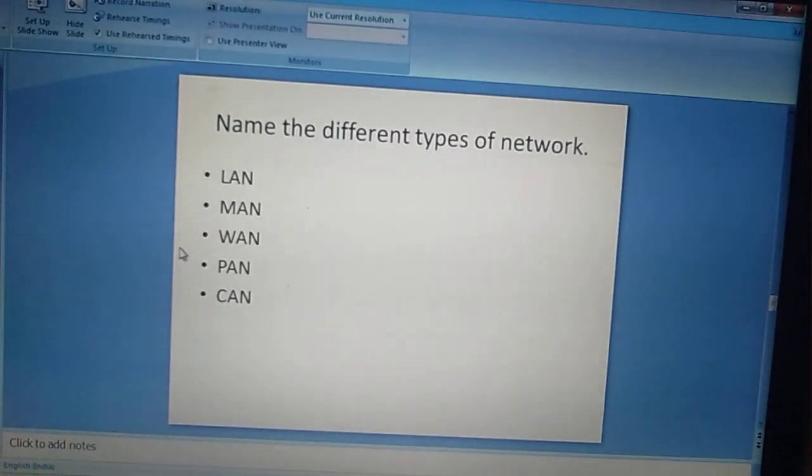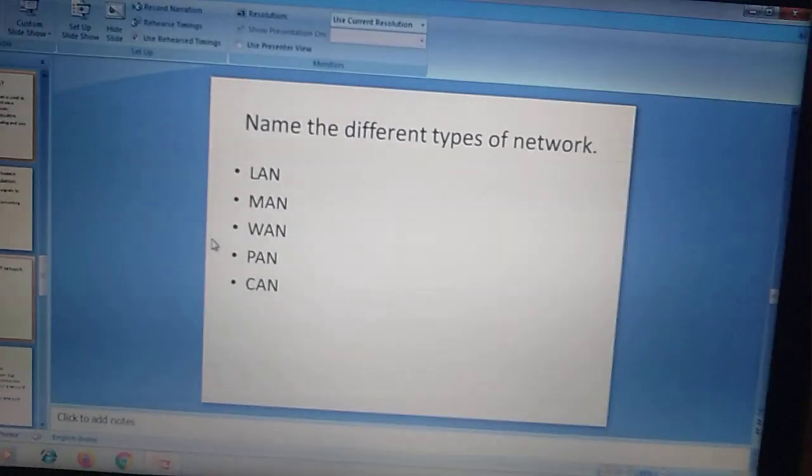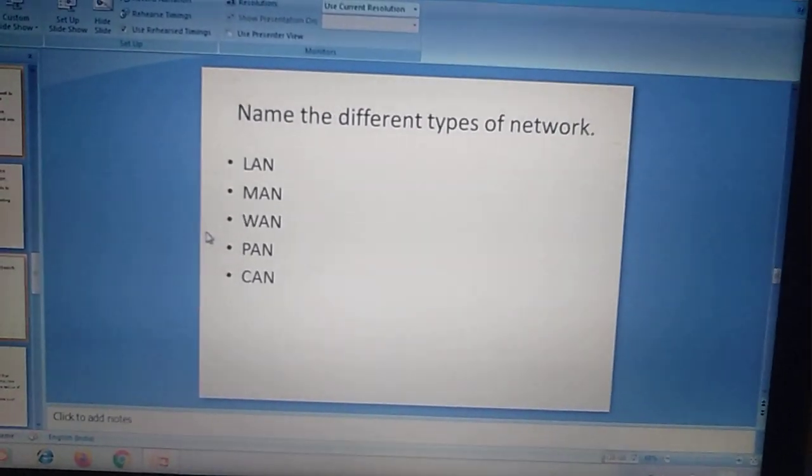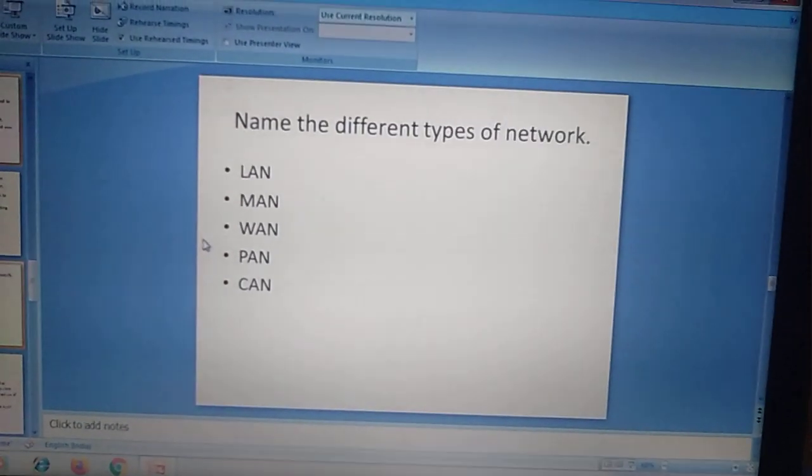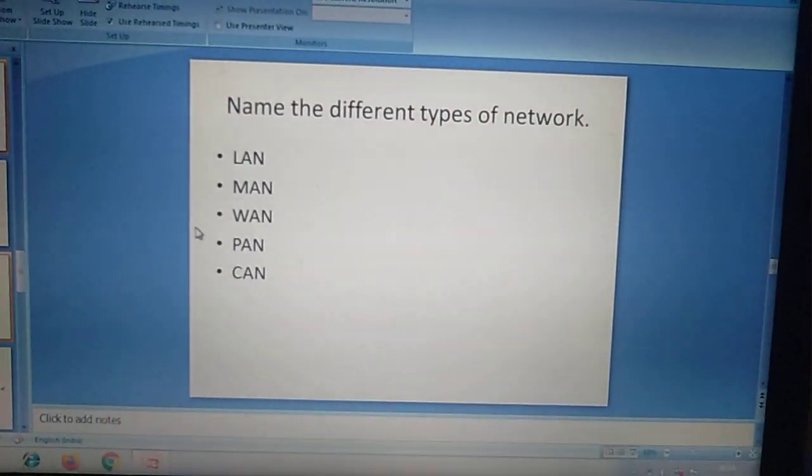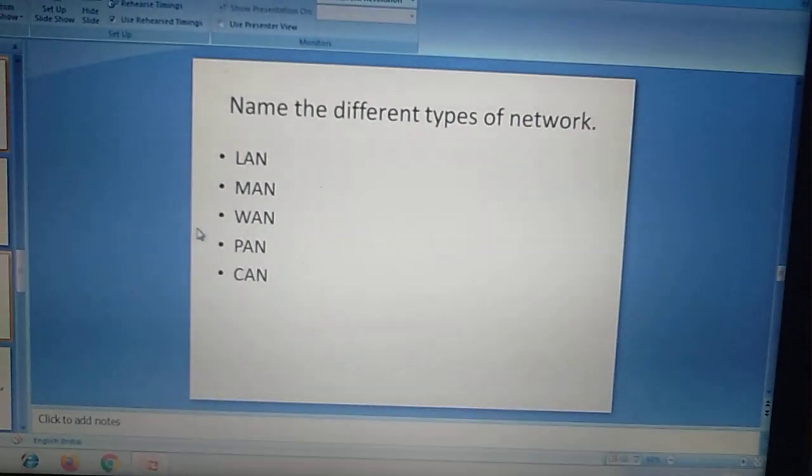It can connect the computers to a large extent, like a city. Next, wide area network, WAN.